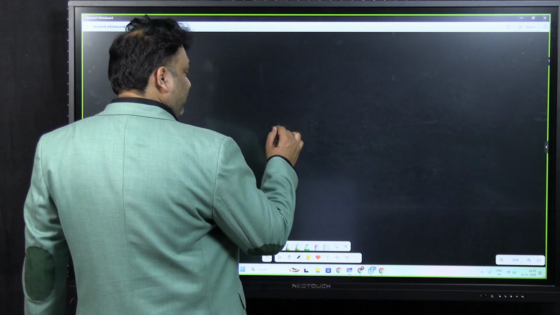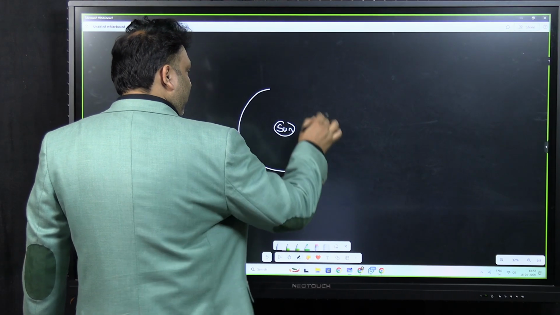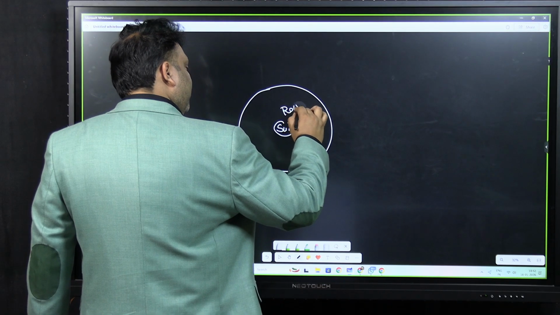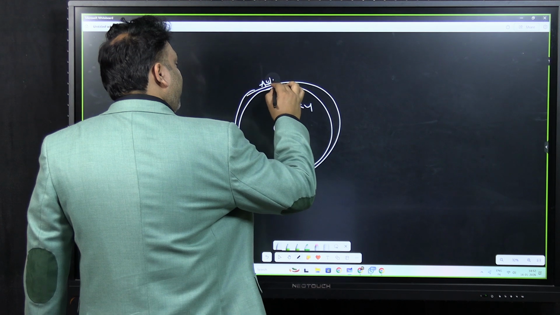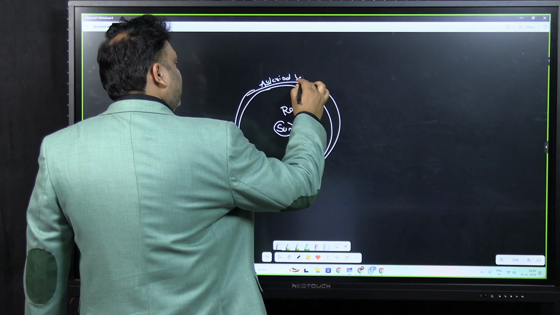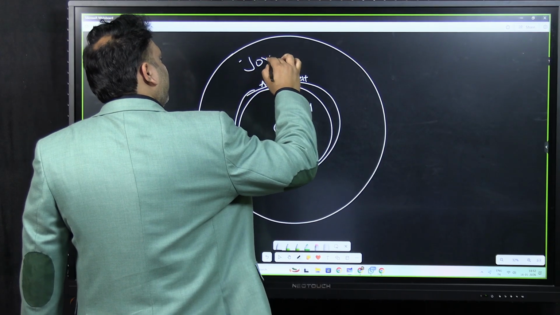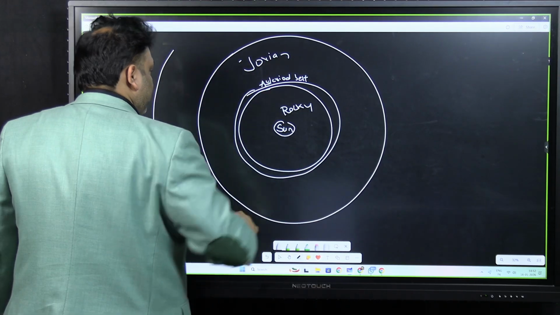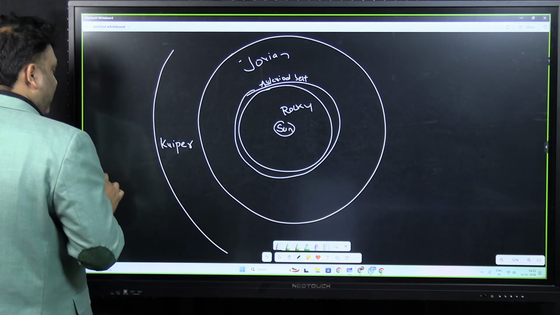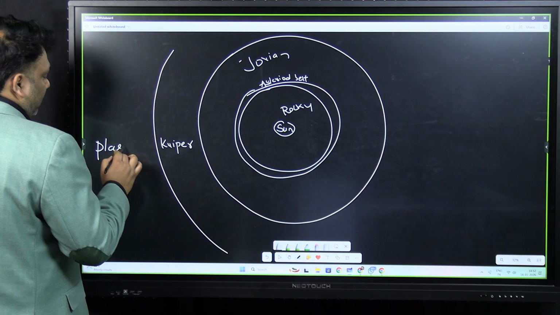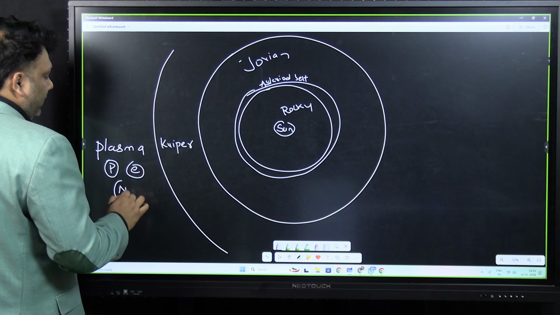If you see the scheme, Sun, okay, then rocky. Then you have a belt of fragmented rocks called the asteroid belt. Then you have Jovian. Then you have the Kuiper belt. Then you have the plasma. So in plasma you have the protons, electrons, neutrons drifting like that.